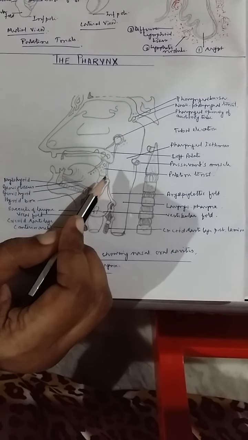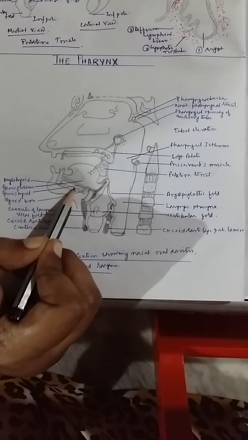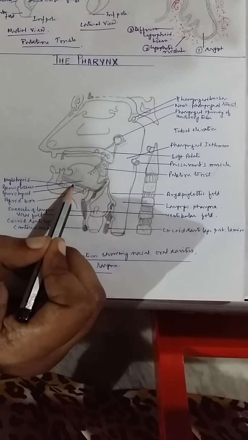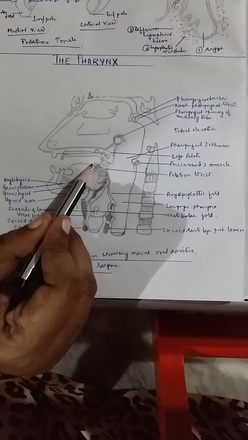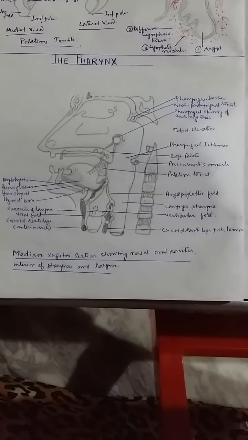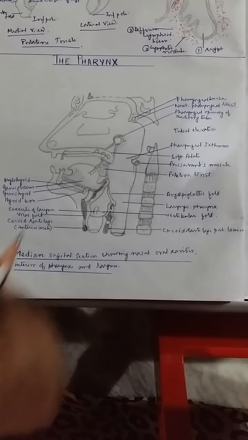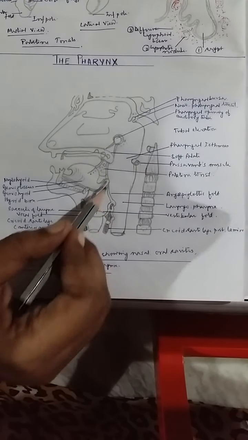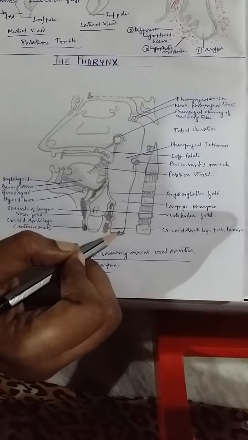The force of contraction of the mylohyoid is so powerful that it may raise the pressure to about 20 centimeters of water. The first stage is voluntary in control, but the second and third phases are involuntary in control.